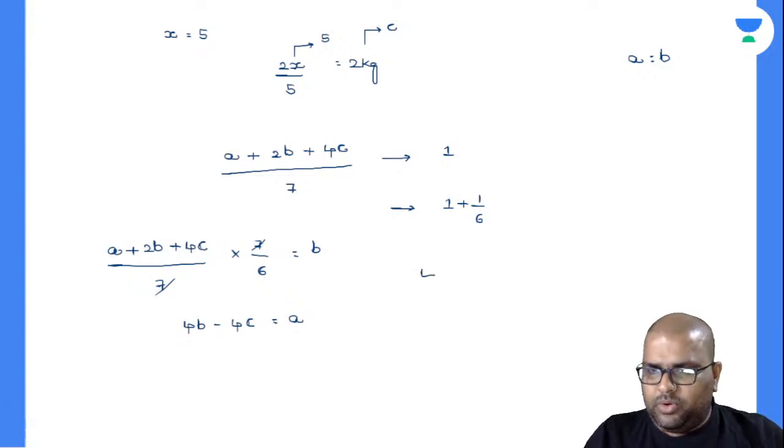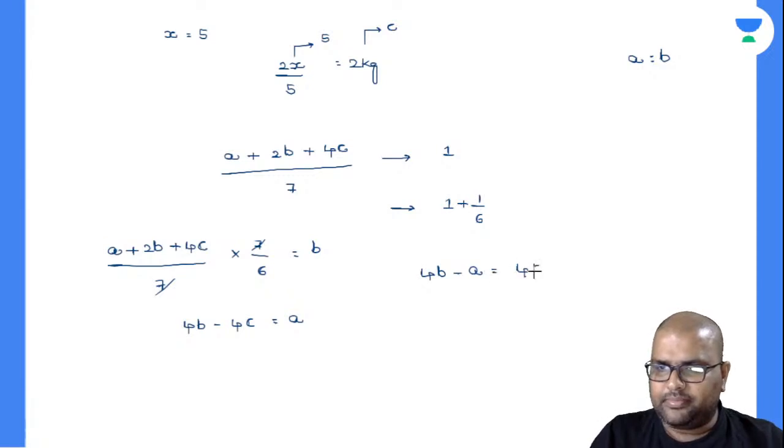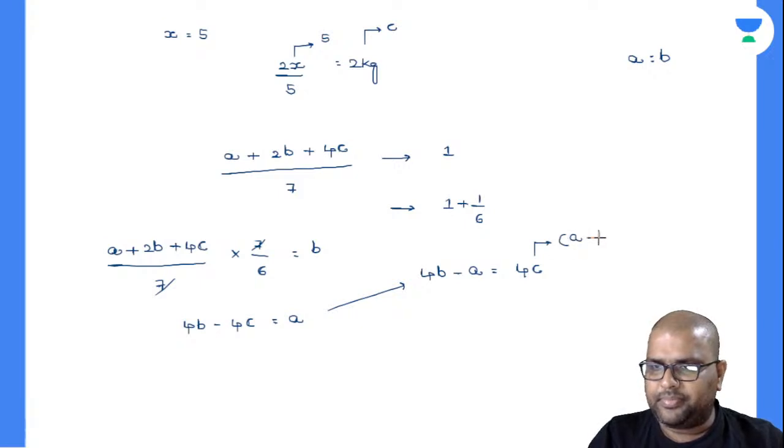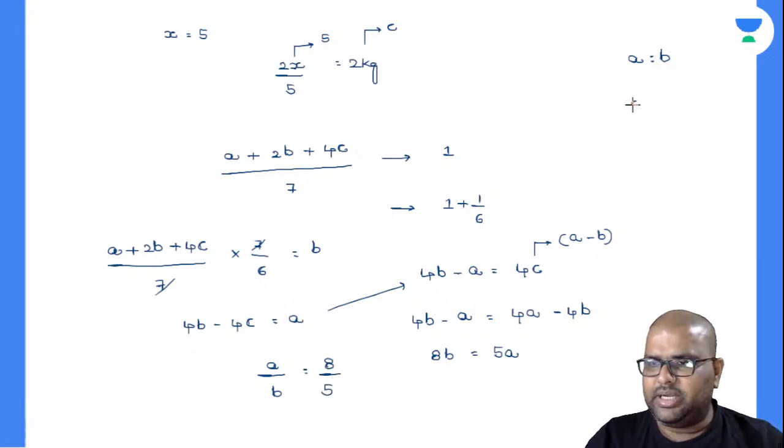4B minus A is equal to 4C. In this C value, I will substitute A minus B. So finally the equation becomes 4B minus A is equal to 4A minus 4B. Now this 4B will go to the left hand side and become 8B, A will go to the right hand side and become 5A. So A by B is equal to 8 by 5, and my ratio is 8:5.